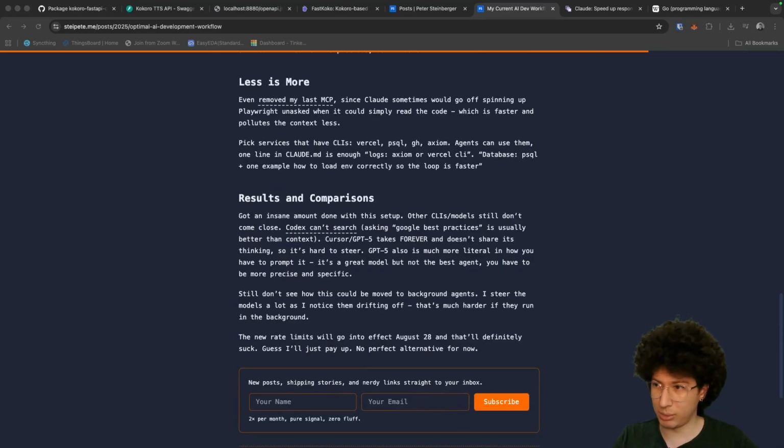Let's see the bottom side of it. GPT-5 takes forever and doesn't share its thinking, so it's hard to steer. GPT-5 also is much more literal in how it follows prompts. Rate limits will go into effect August 28, and that'll definitely suck. Guess I'll just pay up. No perfect alternative for now.